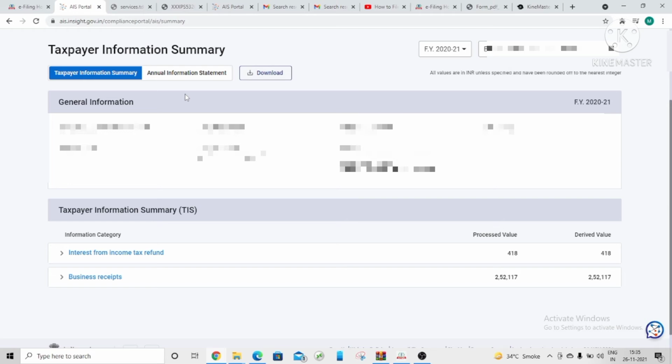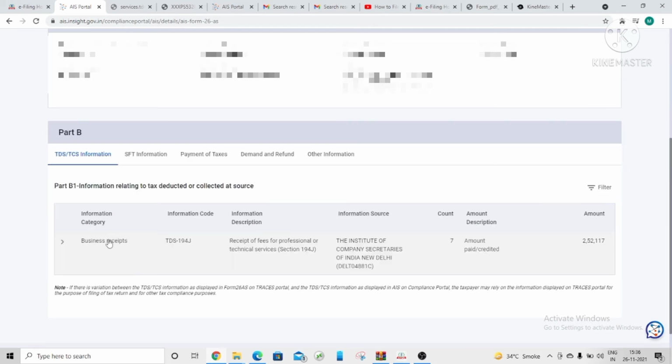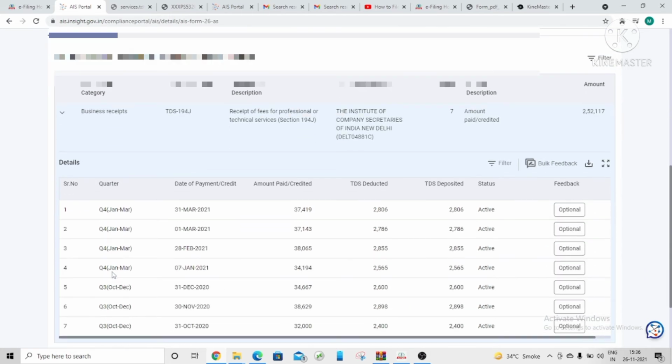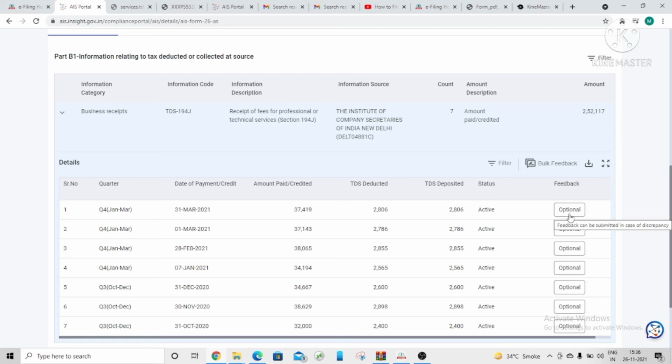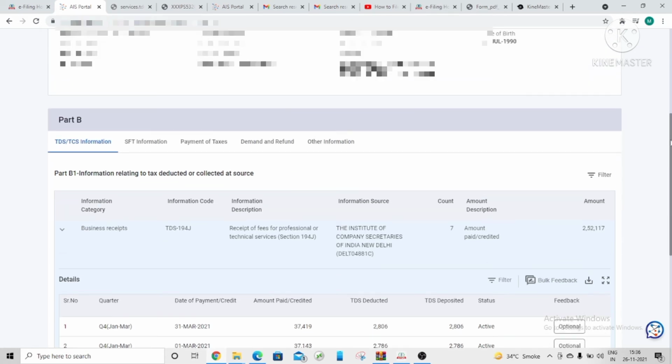Okay friends, so next AIS. Here, TDS TCS information. Yes friends, first is the TDS TCS information. Here you can see the business receipts information, code, source, amount. So you have to click here, then you will get the TDS detail. Now here you can see the feedback column. Here it is optional. So here you have to click and you can provide your feedback. You can modify the value if there is any mismatch.